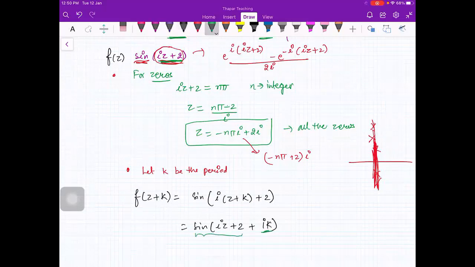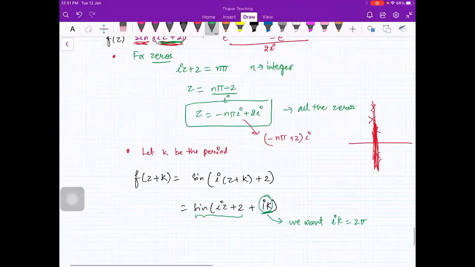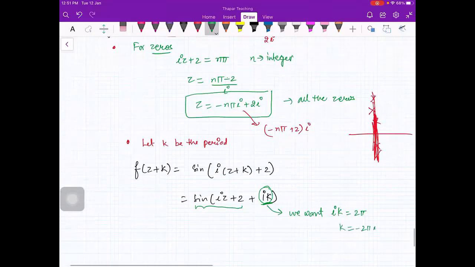For that we want ik to be equal to 2 pi, because we know that 2 pi is the period of sine. So whatever this quantity is, you will put that equal to 2 pi. So your period is minus 2 pi iota. Is that okay, beta? Yes, ma'am.